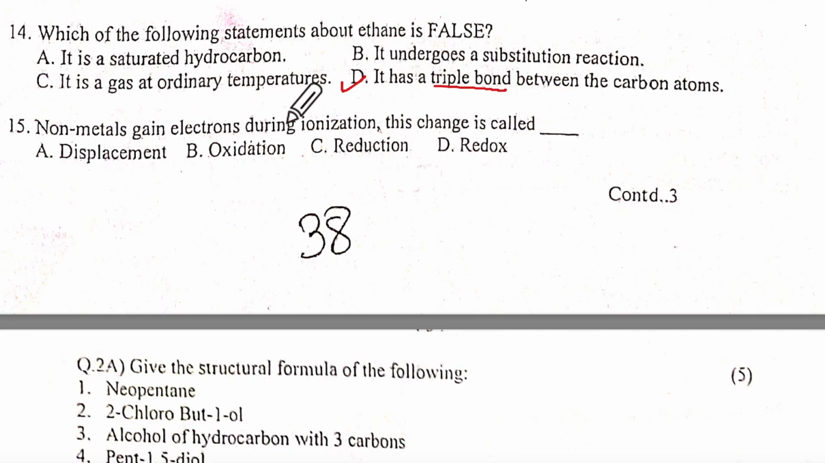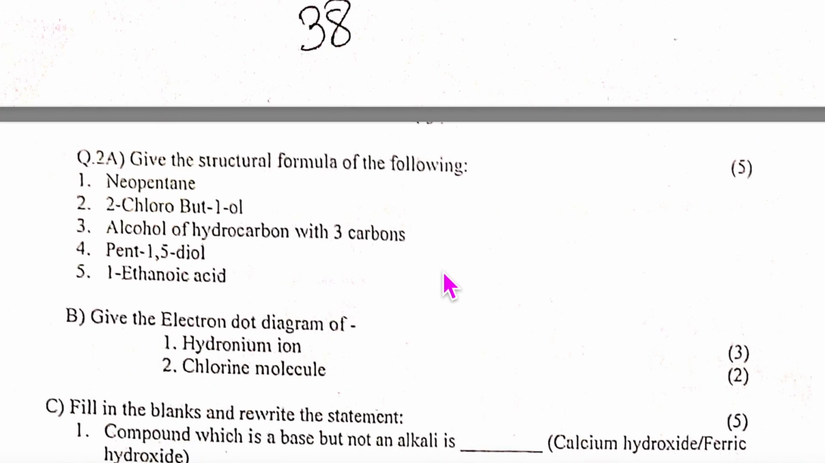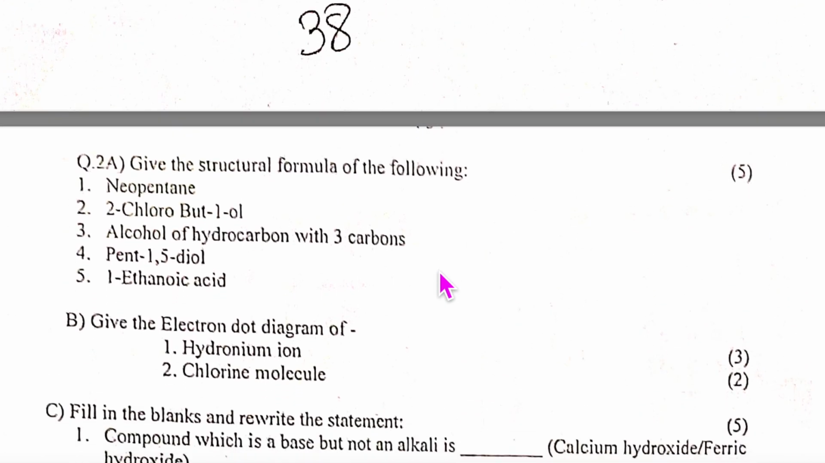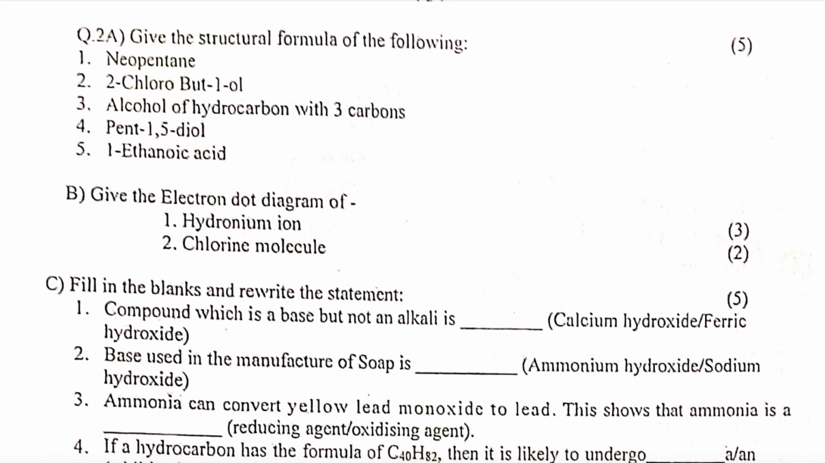Non-metals gain electrons during ionization. This change is called as non-metals gain electrons. Atom becomes ion, so it will be gaining electrons, means reduction, right? It is reduction because gain of electrons means reduction. So 15 marks. I hope you all are counting marks.